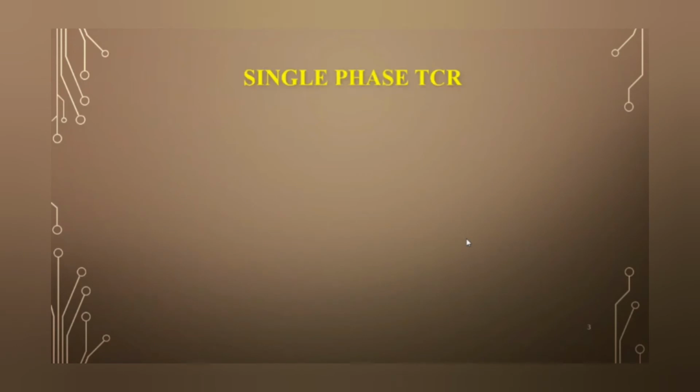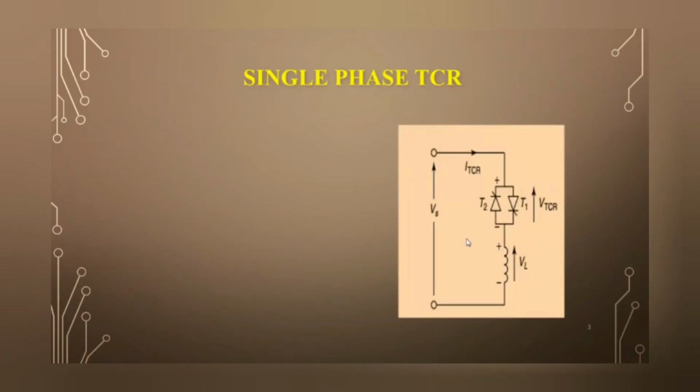First of all, the single phase TCR. This is the basic diagram of a TCR FACTS controller. TCR means thyristor controlled reactor. A single phase TCR comprises an anti-parallel connected pair of thyristors T1 and T2 in series with a linear air-core reactor. The anti-parallel connected thyristor pair acts like a bidirectional switch, with